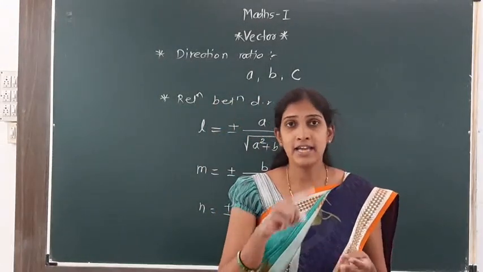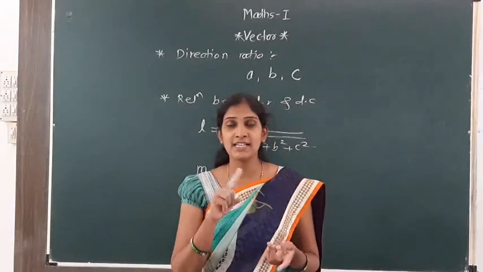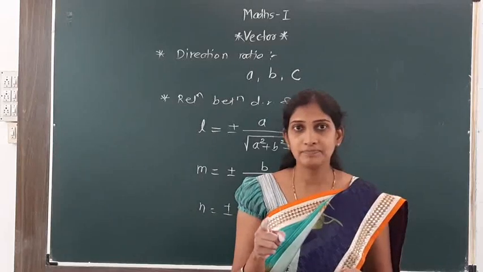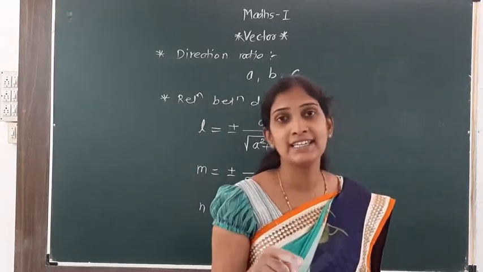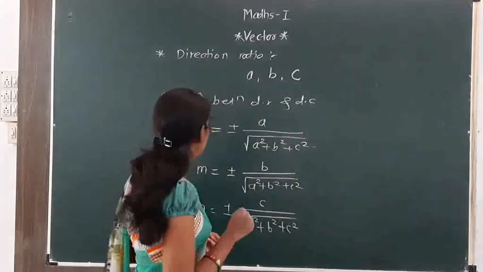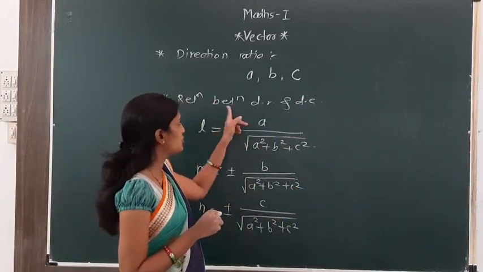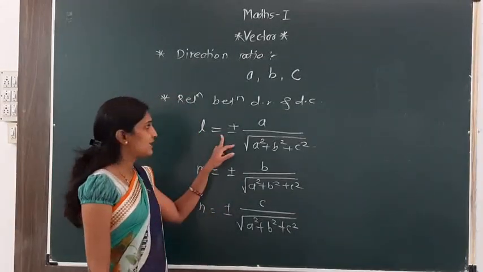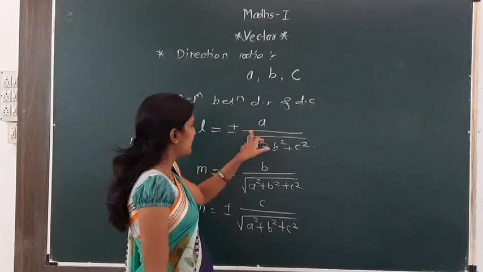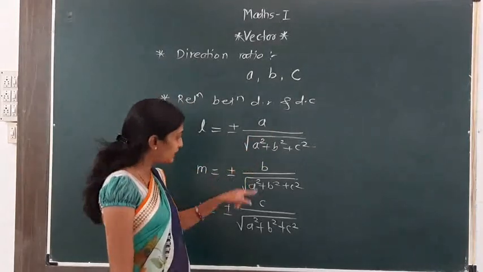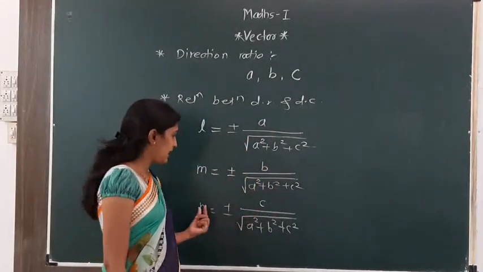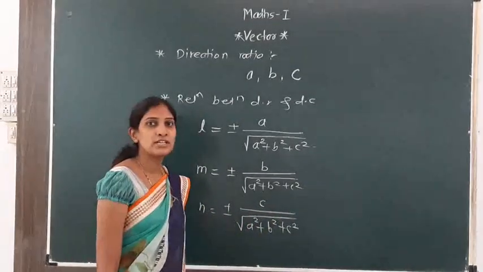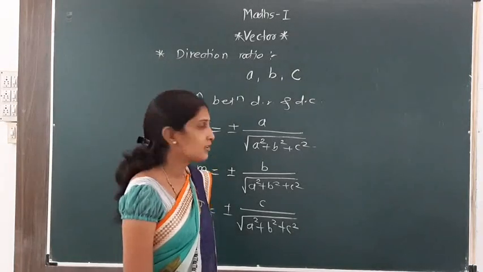Second, direction cosines of i cap, j cap, k cap: i cap is 1, 0, 0, j cap is 0, 1, 0, and k cap is 0, 0, 1. And third, the formula for the relation between direction cosines and direction ratios: l is equal to plus or minus a, m is equal to plus or minus b, n is equal to plus or minus c, divided by the same denominator, root of a square plus b square plus c square.